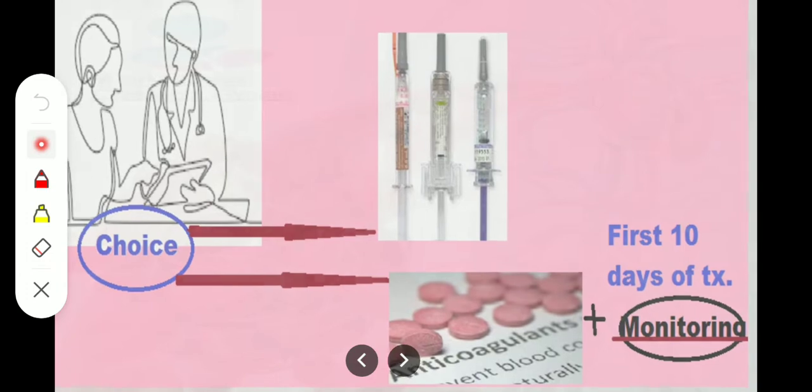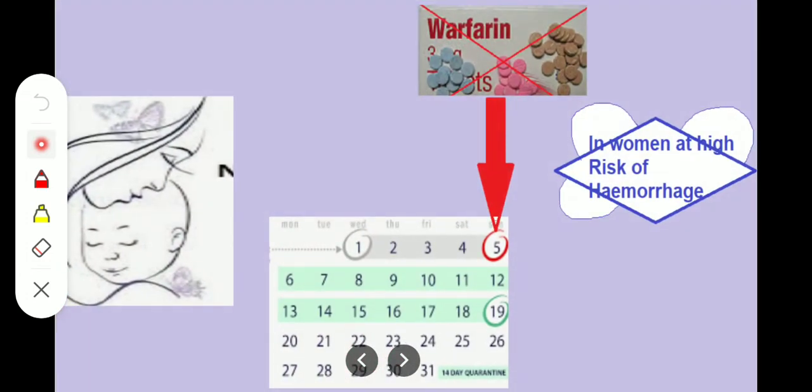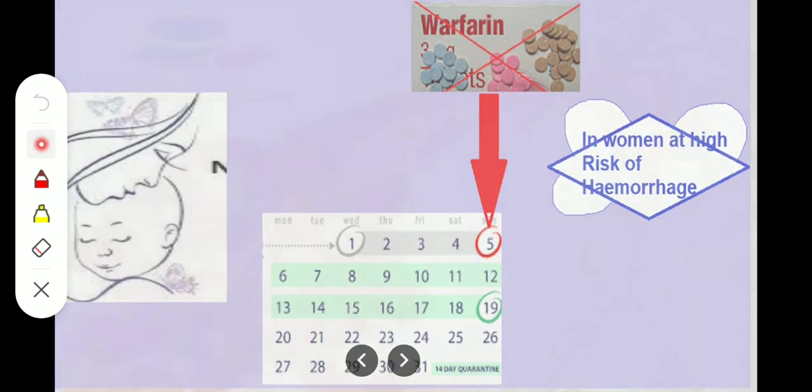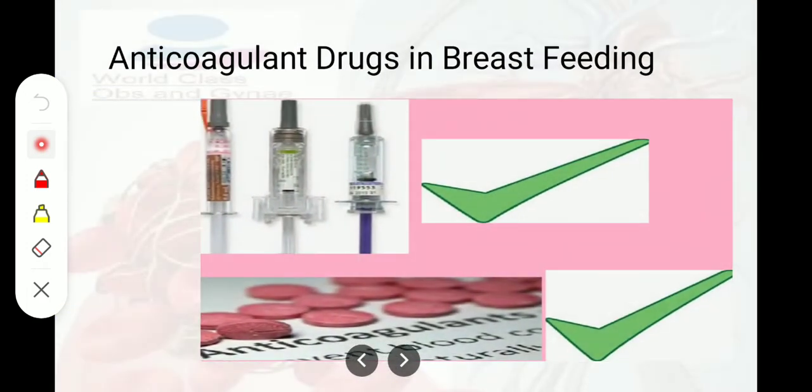Now, the basic thing is that women should be offered the choice of low molecular weight heparin or oral anticoagulant for postnatal therapy after discussion about the need for regular blood tests for monitoring of the warfarin, particularly during the first 10 days of the treatment. Postpartum warfarin should be avoided until at least the 5th day, or longer for women at increased risk of postpartum hemorrhage. Both low molecular weight heparin and oral anticoagulants are safe in breastfeeding.